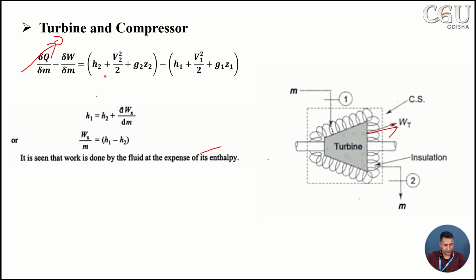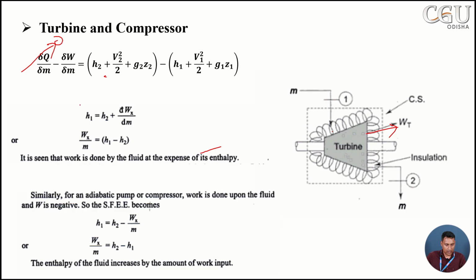We can simplify this equation to H1 is equal to H2 plus the work term, because we are considering negligible kinetic energy and negligible potential energy. So the inlet and outlet enthalpy terms will be there, and the work interaction.